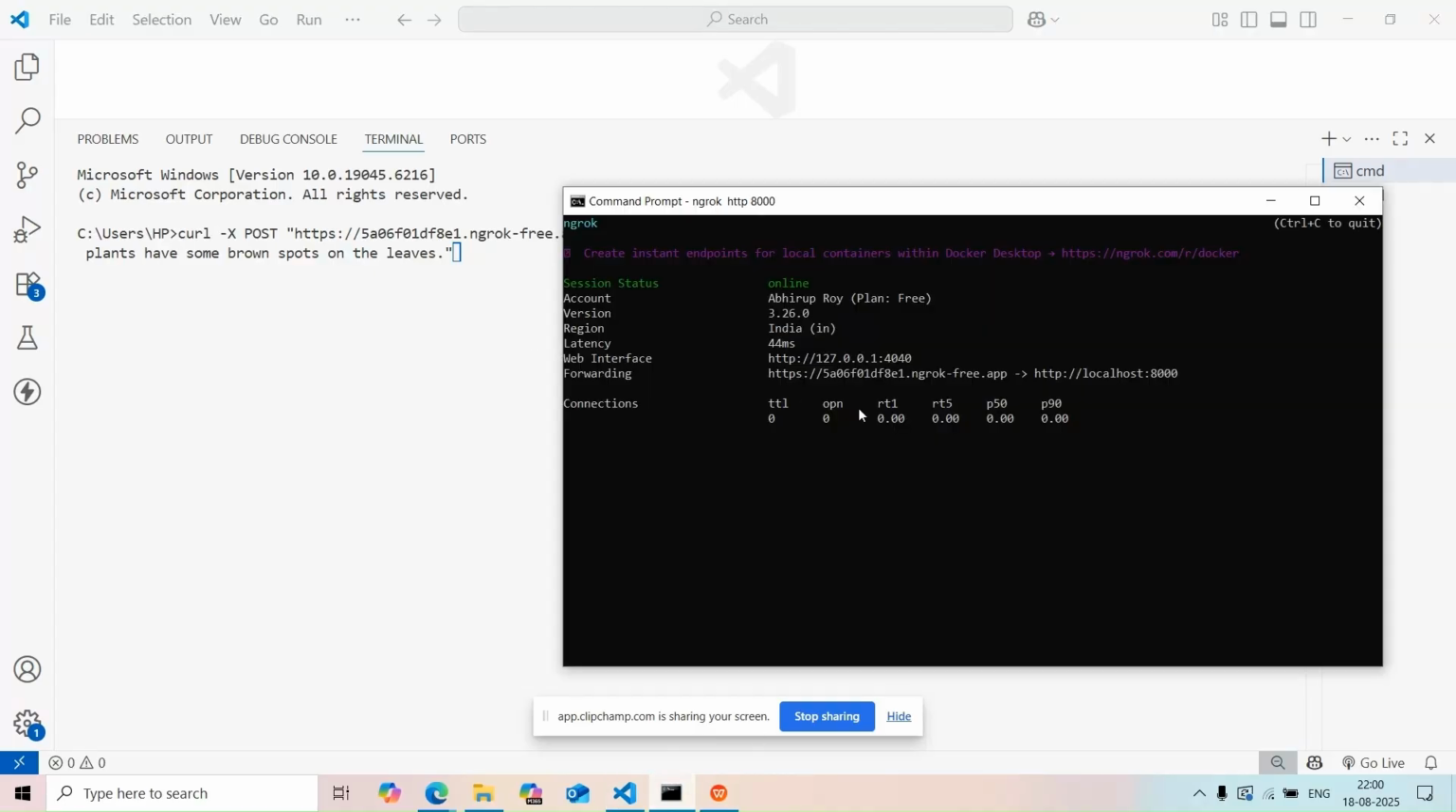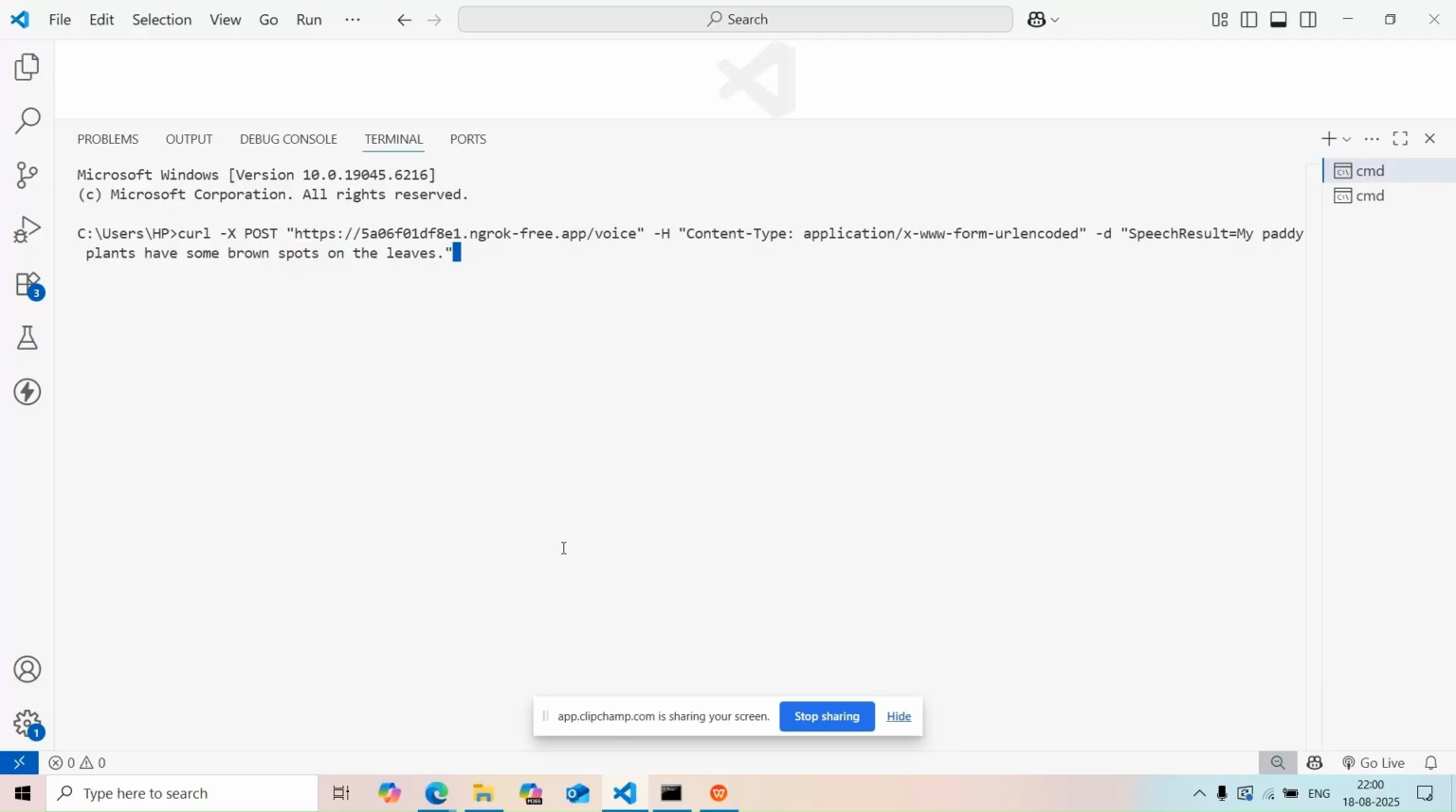The ngrok terminal will show the incoming HTTP POST request. The FastAPI terminal will show our application receiving the request, processing the transcribed text, and generating a TwiML, Twilio Markup Language response. TwiML is an XML document that instructs Twilio on what to say back to the user.